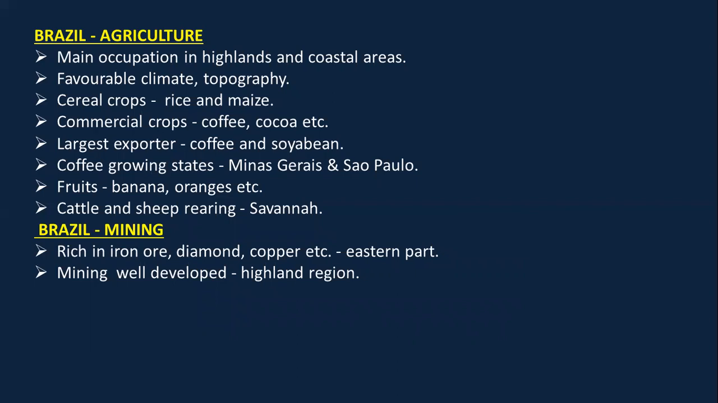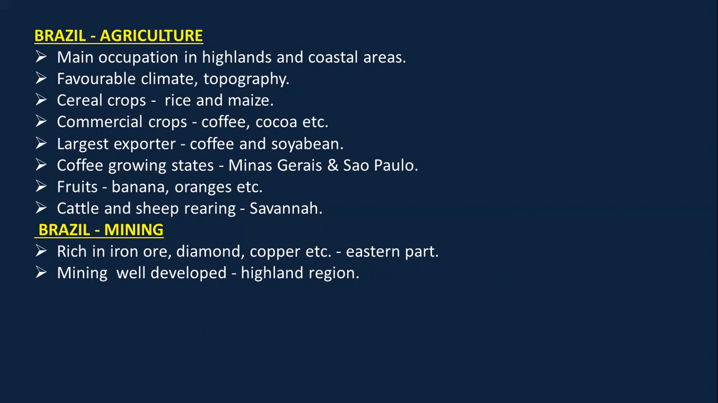Commercial crops means those crops which bring in money, which are grown for money. The commercial crops that are present here are coffee and cocoa. Brazil is not just the largest exporter of coffee, but it is also the largest exporter of soya bean. The coffee growing states of Brazil are Minas Gerais and Sao Paulo.